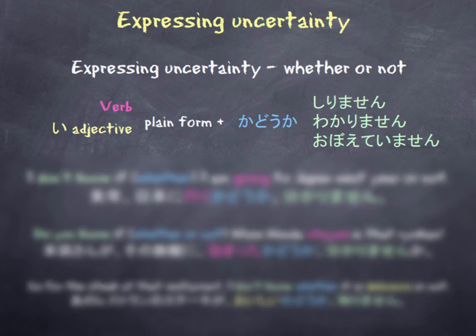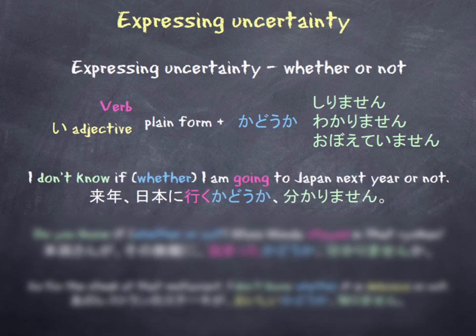Now, in order to express uncertainty using verbs and adjectives, we're going to put both into their plain form and attach the word kadoka, followed by one of those three words again: shirimasen, wakarimasen, and oboeteimasen. So let's take a look at the first example. I don't know if I'm going to Japan next year or not. Or I don't know whether I'm going to Japan next year or not.